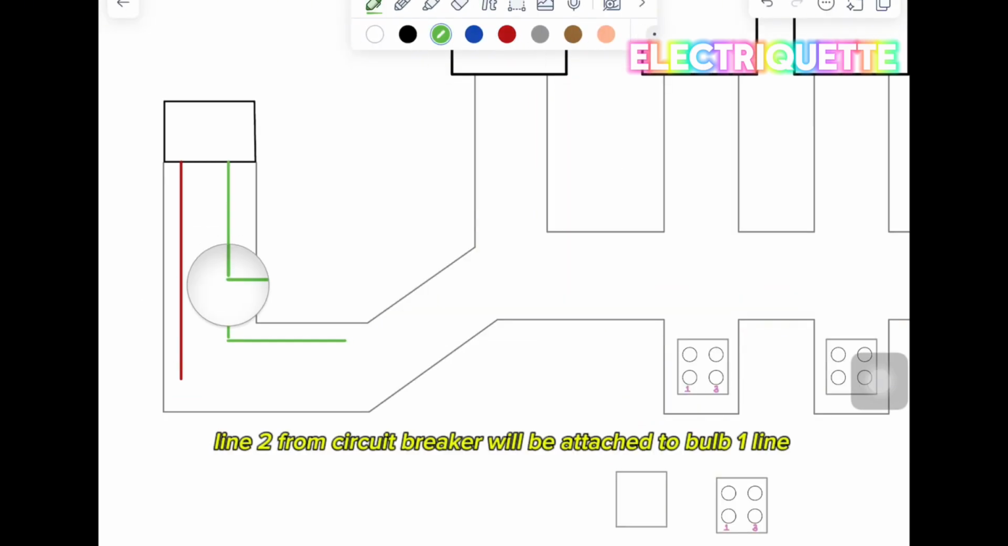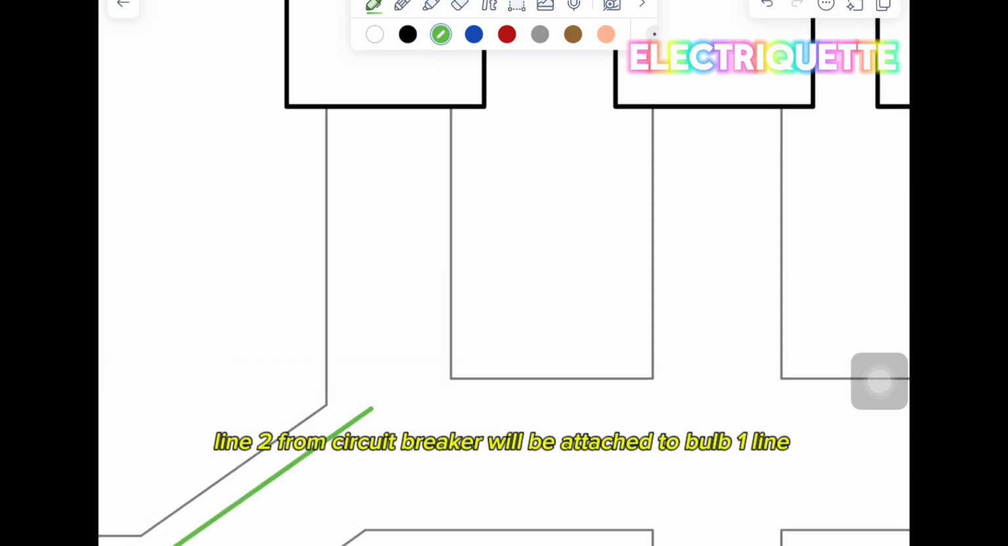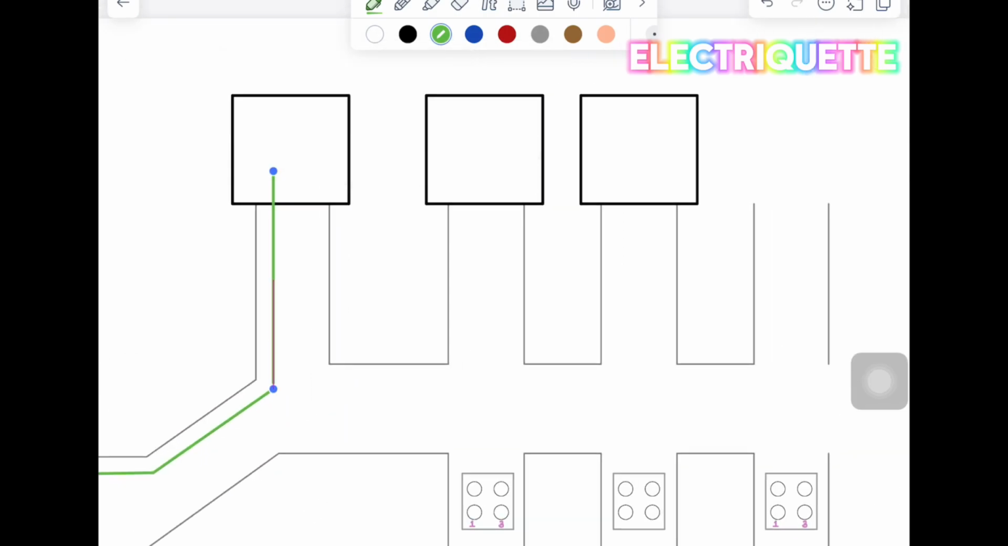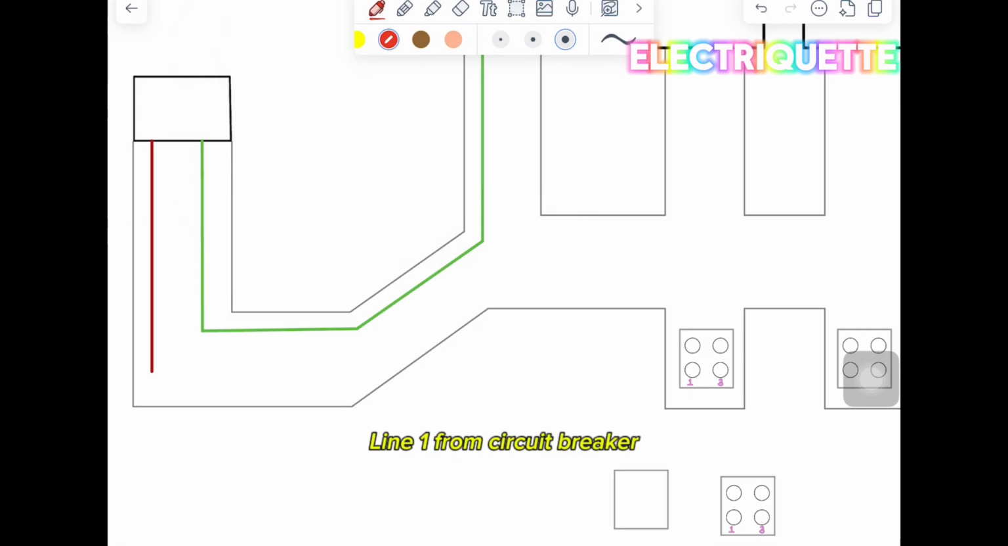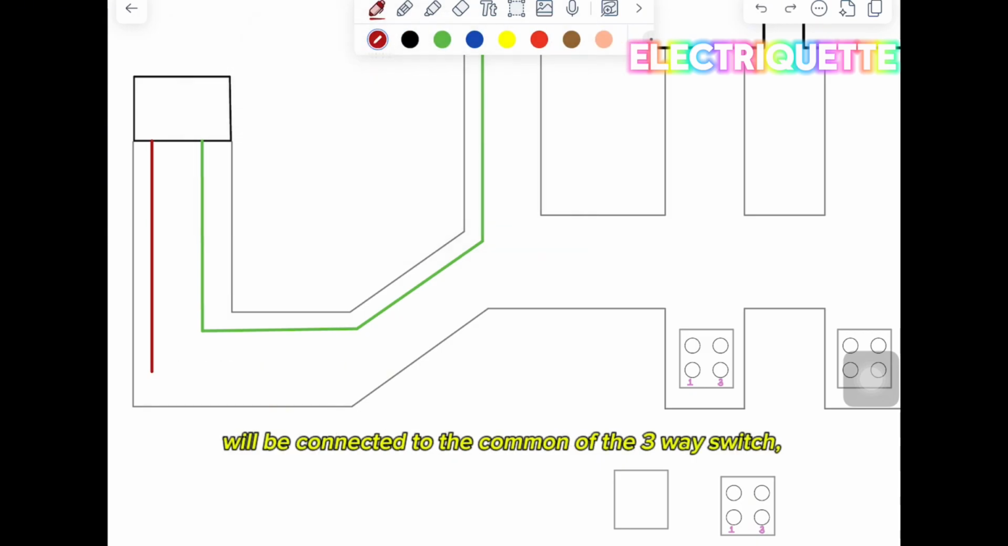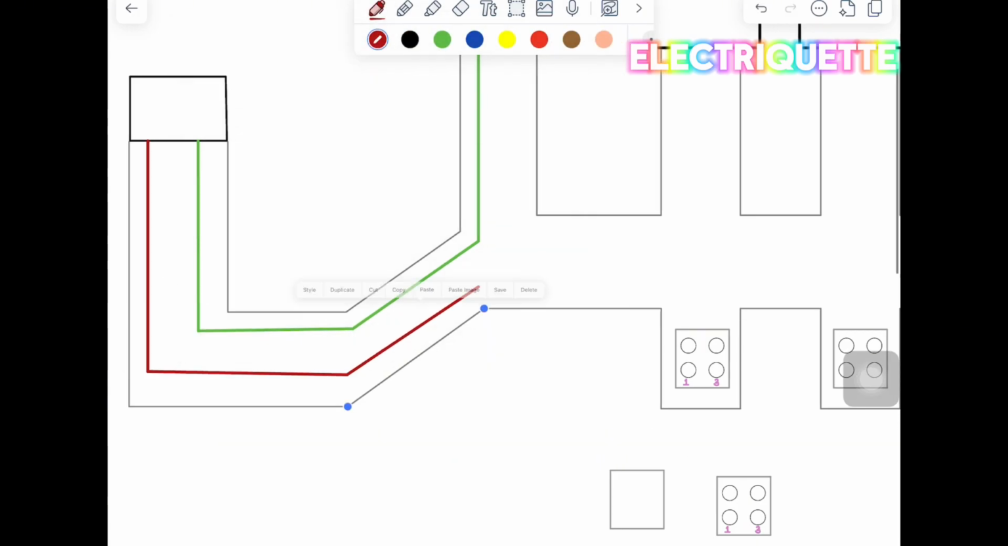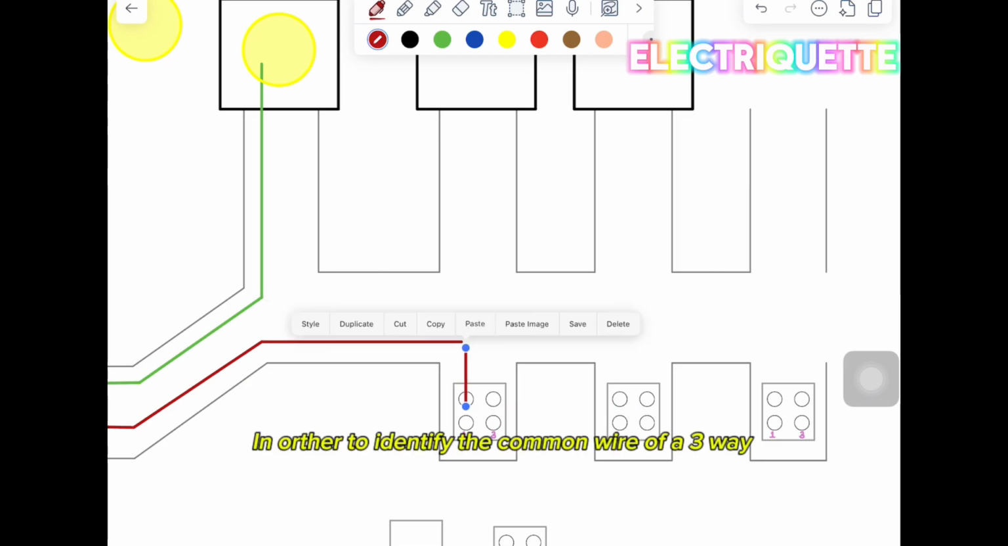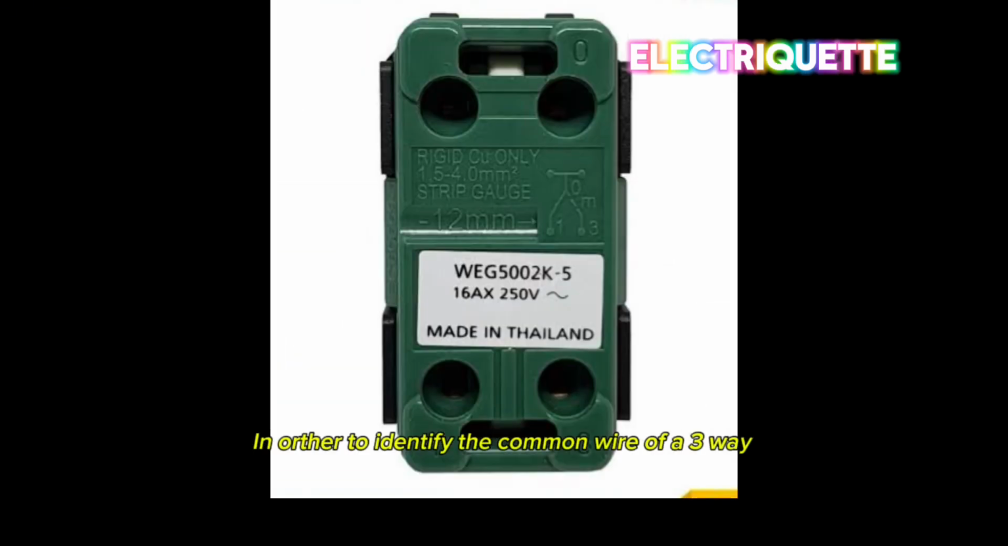Line from the circuit breaker will be attached to bulb 1 line. Line 1 from the circuit breaker will be connected to the common of the three-way switch. In order to identify the common wire of a three-way switch, check the slot with the 0 marking.